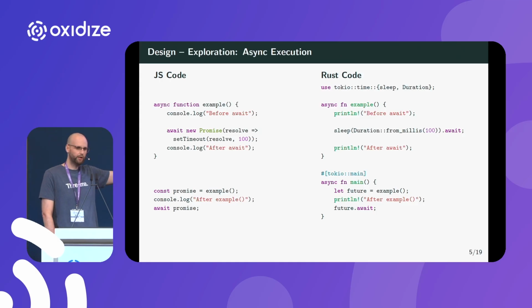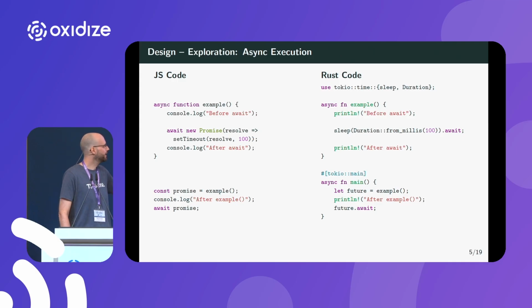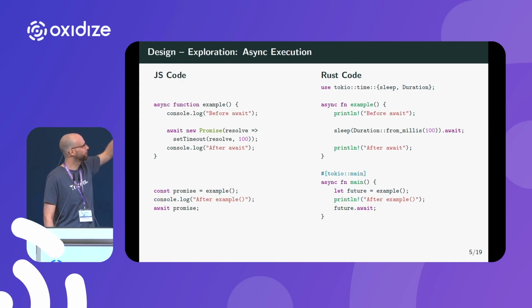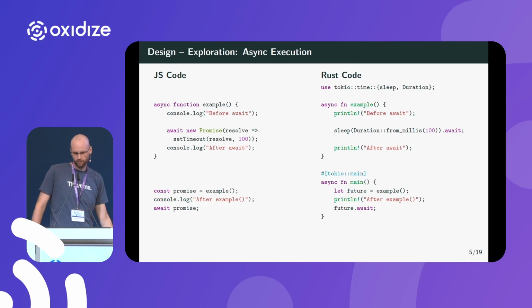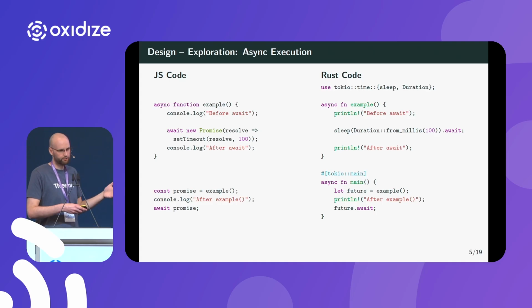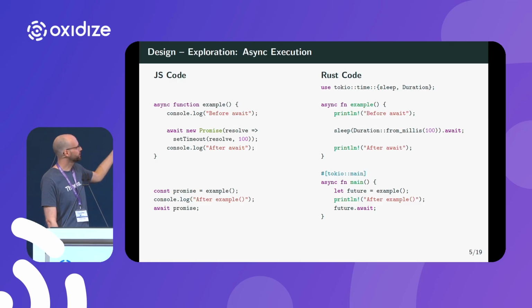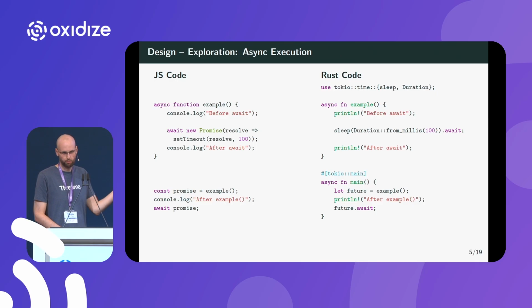Then we wait for 100 milliseconds, and then we print something else. And then further down, we call this function. In JavaScript, that creates a promise. In Rust, it's called a task. Then we print something, and only then do we await what we have created here, the promise or the future.